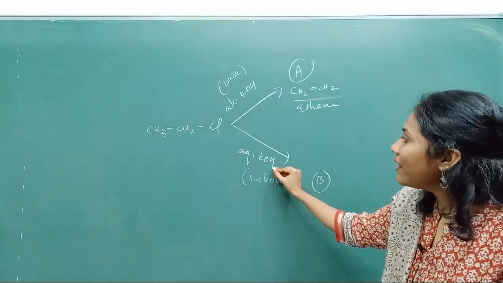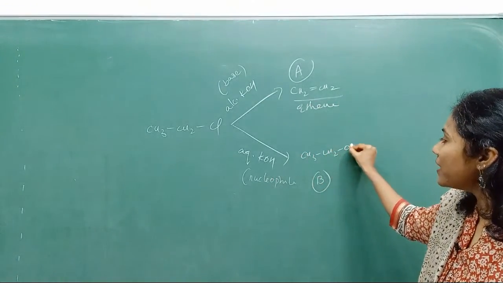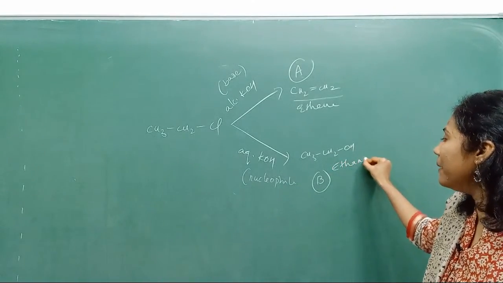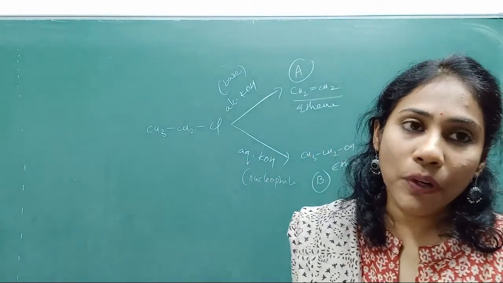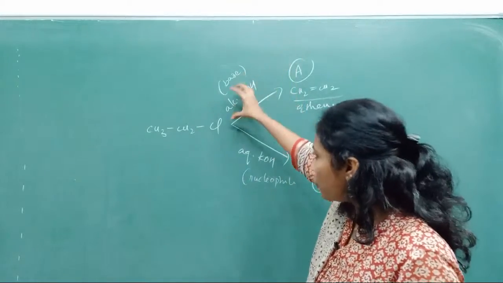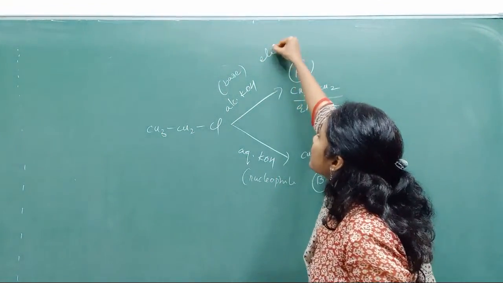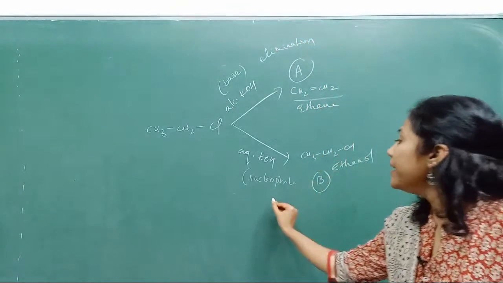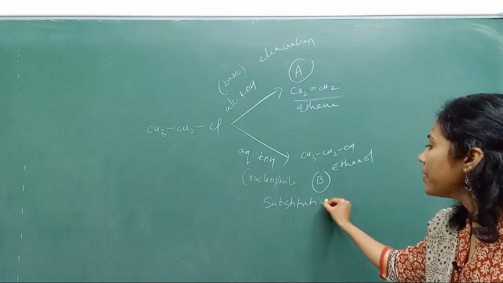And here CH3CH2OH, that is ethyl alcohol, or ethanol is the IUPAC name. So this point of difference is very, very important. Whenever you use alcoholic KOH or NaOH with alkyl halide, you get an elimination reaction. Here you will observe elimination reaction, and here you will observe substitution reaction.